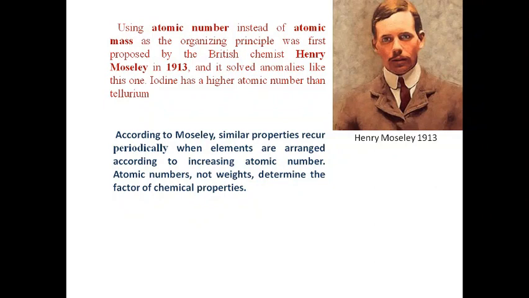So we can also say that the present basis for the classification of elements is the electronic configuration. Electronic configuration shows the valence electrons, and valence electrons take part in chemical properties. So similarity and dissimilarity in chemical properties is based on the atomic number. Okay.